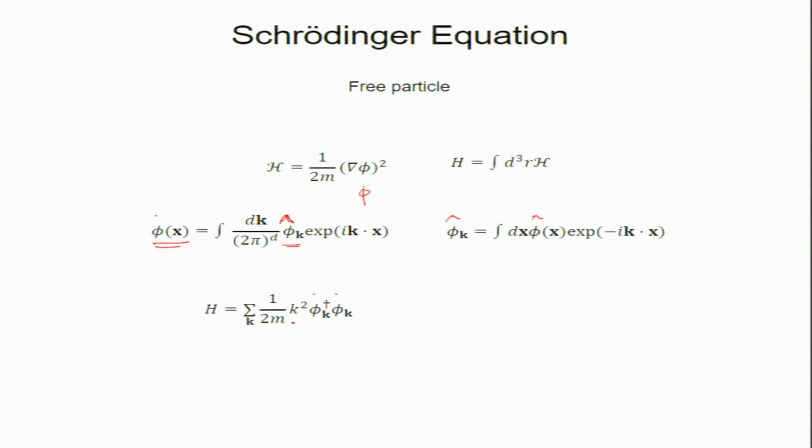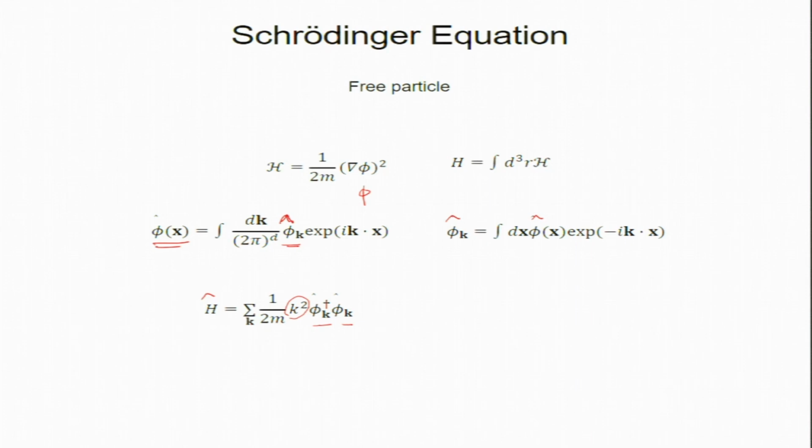I do not need pi, and I can substitute this there. The grad squared will give us k squared, and phi squared will become phi dagger k phi k. So, this is the Hamiltonian. It has a pretty similar structure, but I do not have the momentum pi dagger pi. In some sense I have already quantized it. My Hamiltonian is an operator, written as a product of phi dagger phi for wave number k. Do not interpret this as an oscillator now.